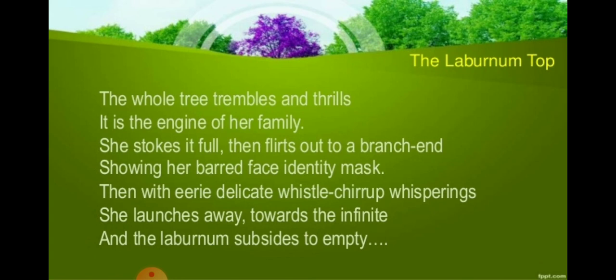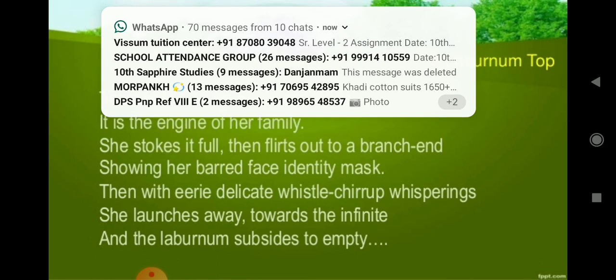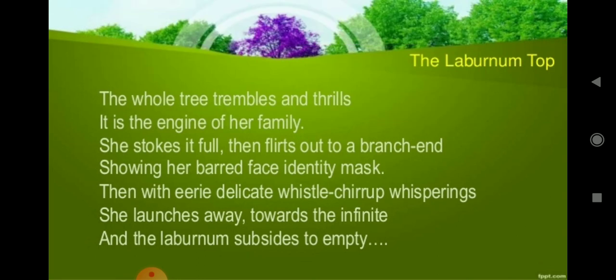Beta, you must have noticed that I am using "it," because while we did the pronouns, we came to know that for human beings, if it is masculine, we use "he." If it is feminine, we use "she." And if it is an abstract one, in abstract we count two things: one is non-living and the other is birds or animals, right?